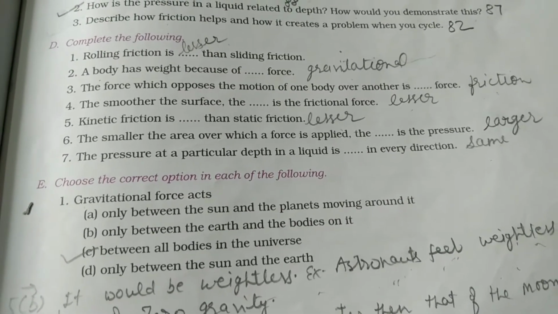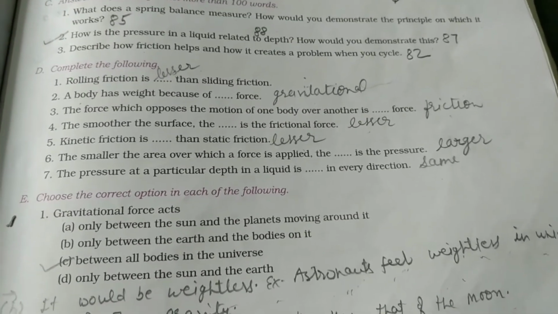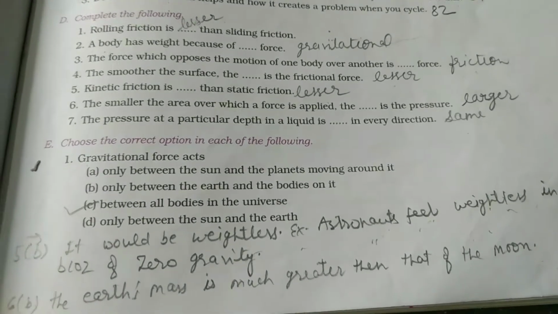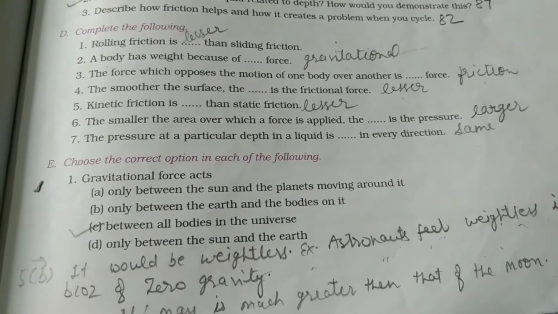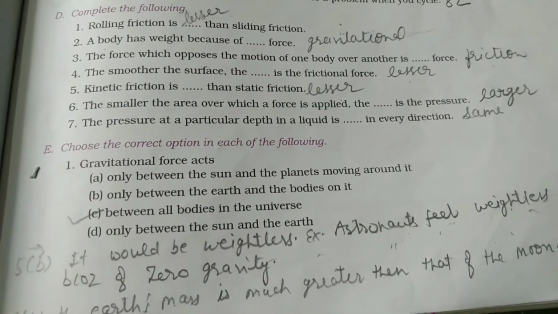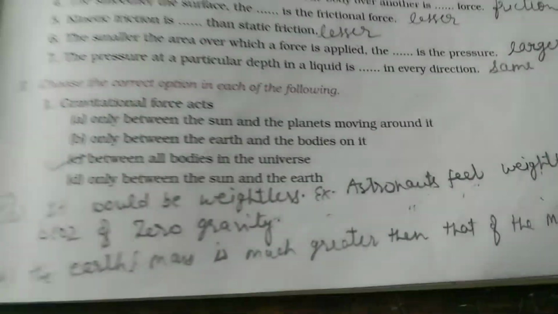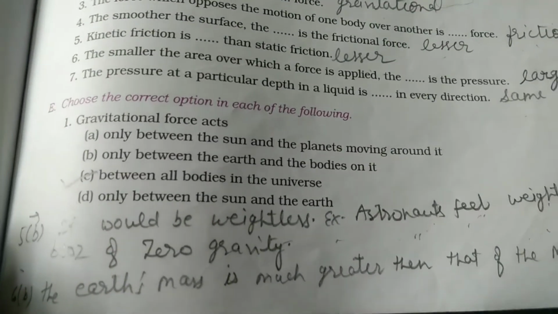Kinetic friction is lesser than static friction. The smaller the area over which a force is applied, the larger is the pressure. And the last blank is: the pressure at a particular depth in a liquid is the same in every direction. Now multiple choice. First, gravitational force acts. The answer is between all bodies in the universe.